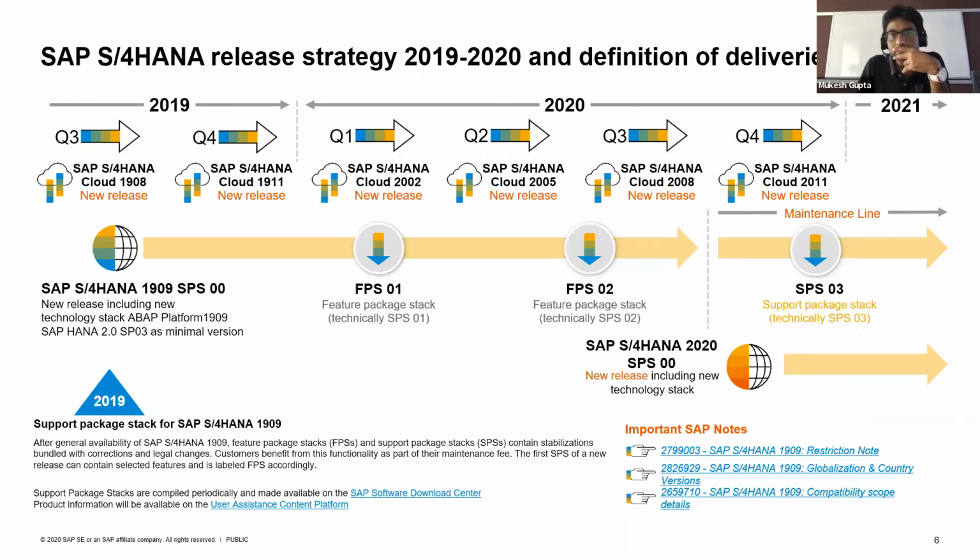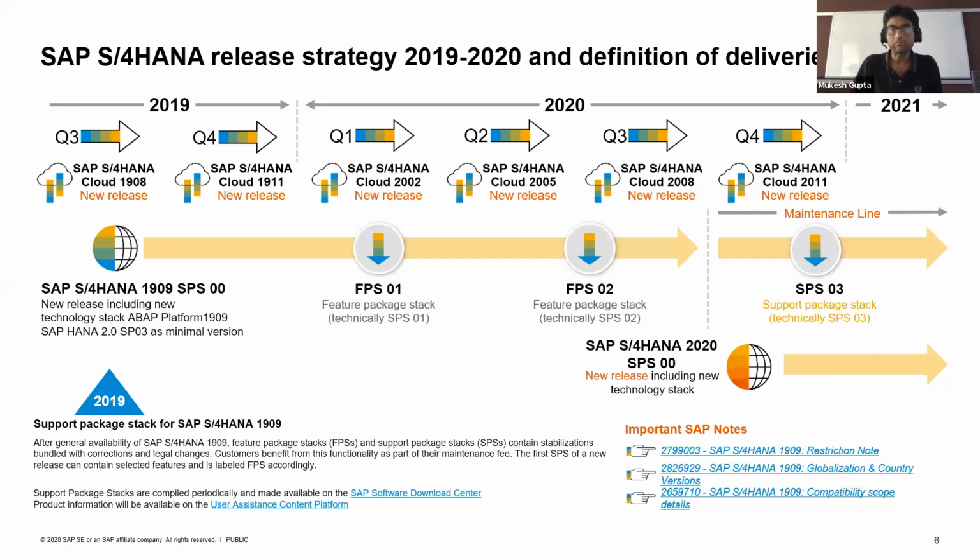Like all of you know, we have both the flavors of cloud and on-premise on SAP S/4HANA. What you see on top is the cloud release strategy. We have a release each quarter. In 2019, the last release was 1911, and in one year there would be 4 releases, one each quarter.